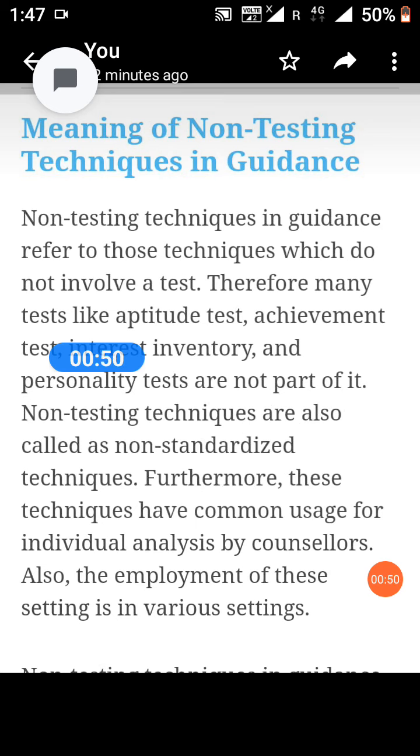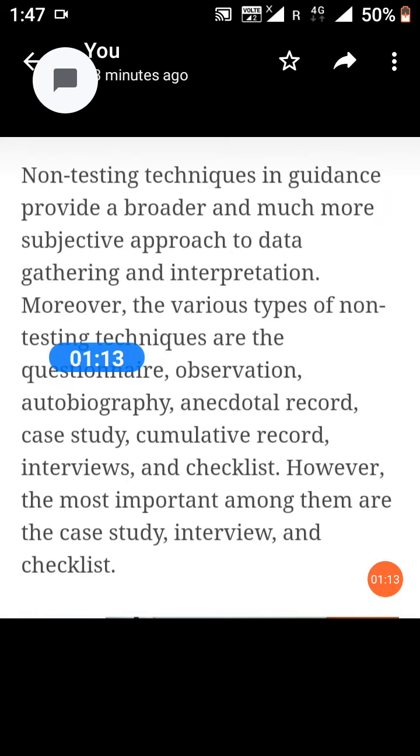Non-testing techniques are also non-standardized techniques. Furthermore, these techniques have common usage for individual analysis by counselors. Also, they are employed in various settings. Non-testing techniques in guidance provide a broader and much more subjective approach of data gathering and interpretation.